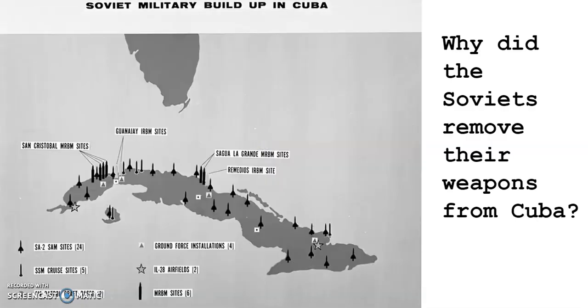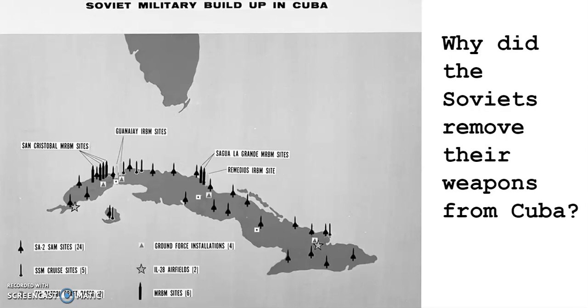So on the left, we have John F. Kennedy, who was president during the time. And on the right, we have Nikita Khrushchev, who was the leader of the Soviet Union at the time. Eventually, they came to a deal, right? And that deal was to get rid of weapons in Cuba. Okay. So the Cuban Missile Crisis, right, it was avoided. It came to an end.